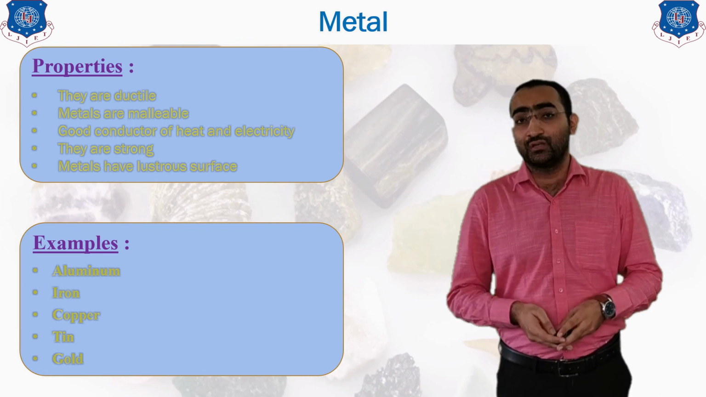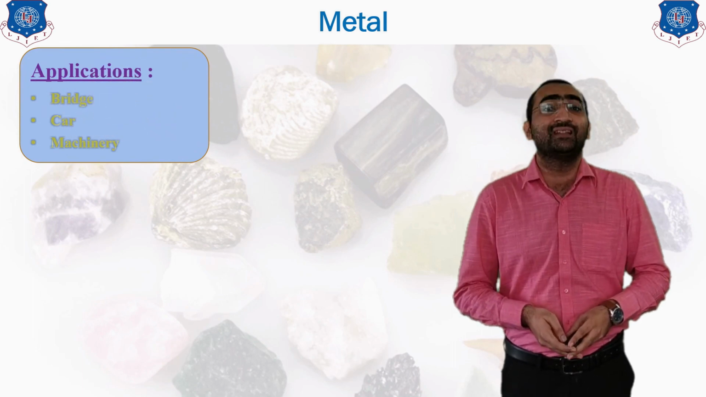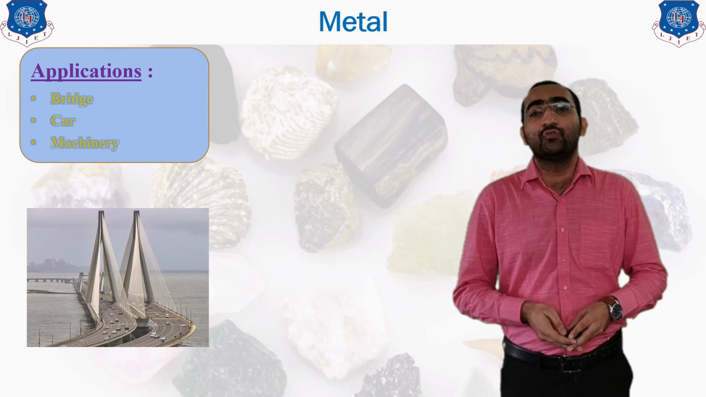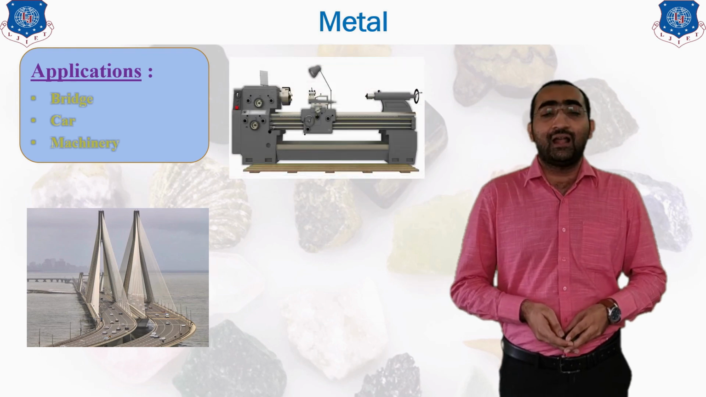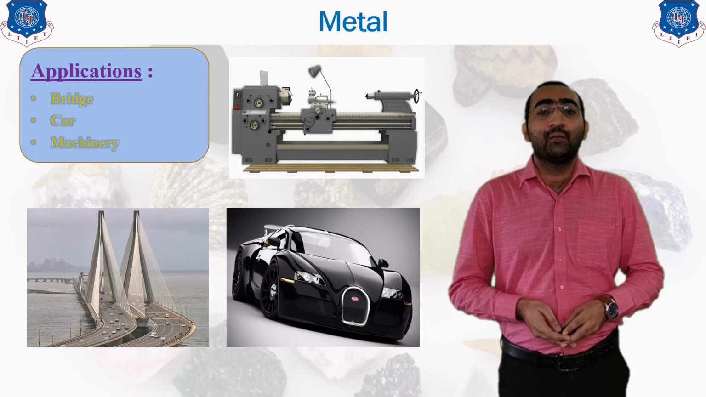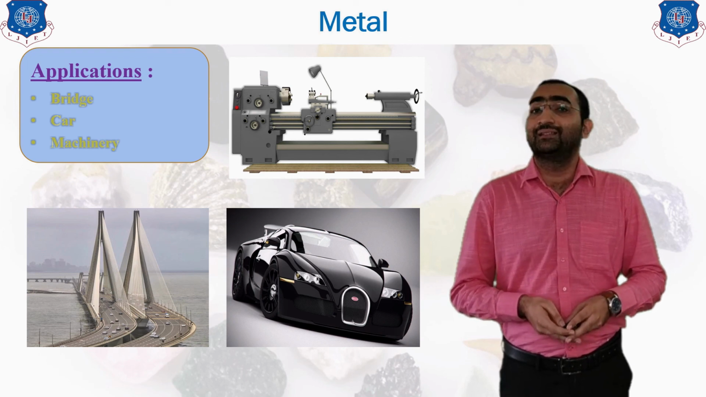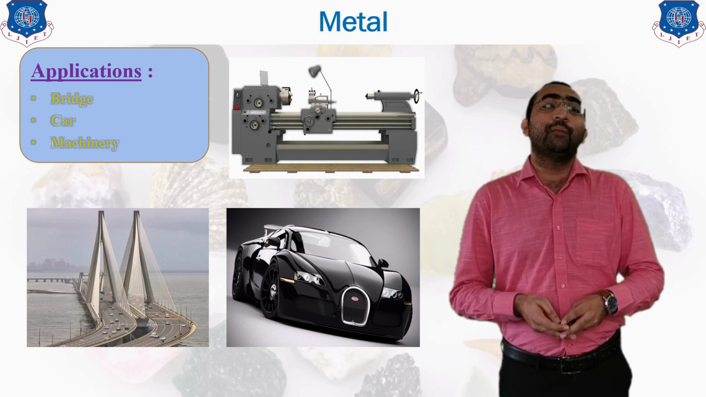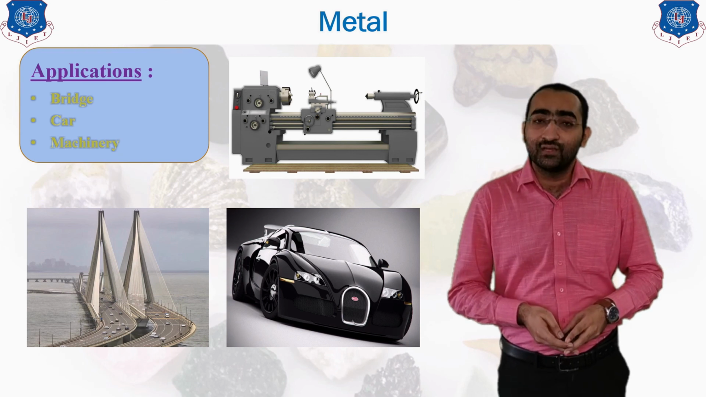Now where they are used, some of the typical examples, or you can say applications of metal, which we will be seeing. The first one is the bridge. In the construction of a bridge, metals are always used. Second comes the car. That means a car is manufactured with the help of many different parts made of metal. And the third one is machinery. In machinery parts also, each and every time metal is used. So in this type of applications, we are using metal.